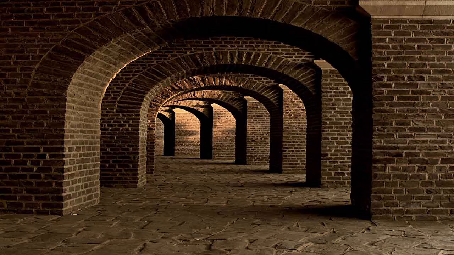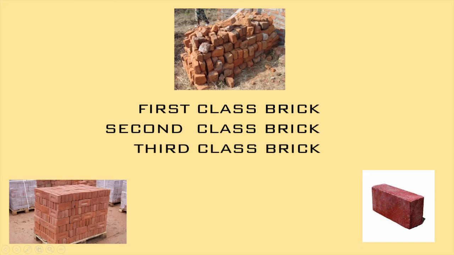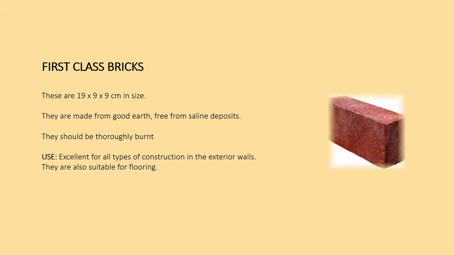Bricks used in construction works are burned bricks and they are classified into the following 4 categories. So first is the burned bricks and other is the unburned bricks. In burned bricks we have 4 classifications: first class bricks, second class bricks, third class bricks and fourth class bricks. So the first one is the first class bricks. These bricks are table molded and of standard shape. The surfaces and edges of the bricks are sharp, square, smooth and straight. They comply with all the qualities of good bricks.